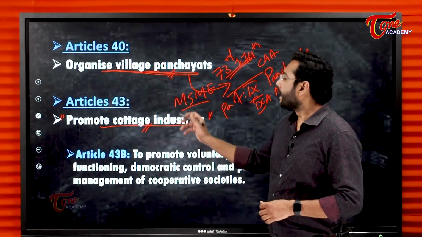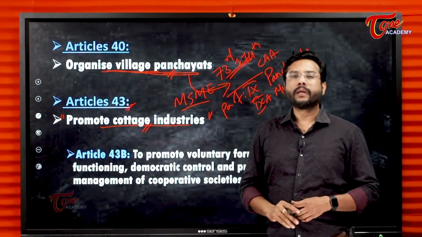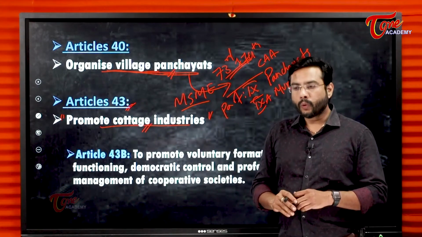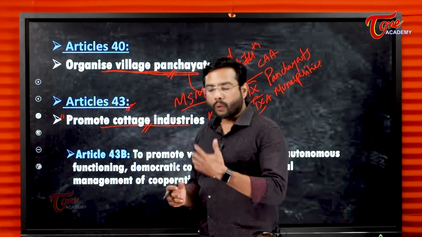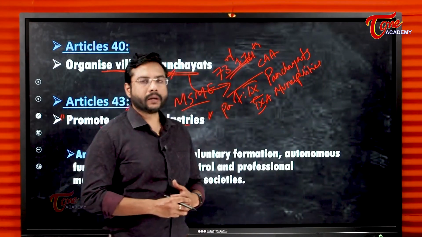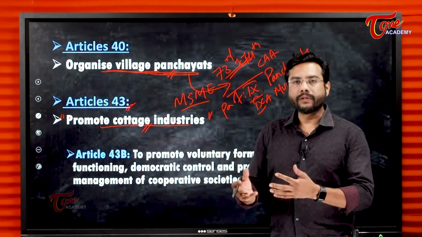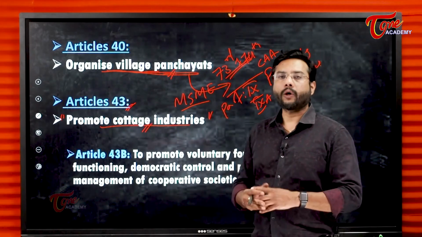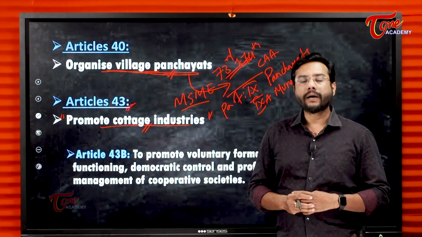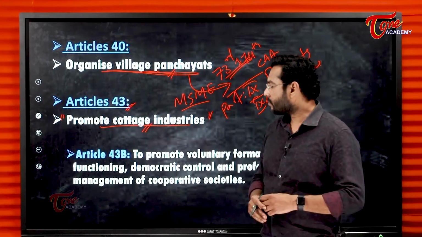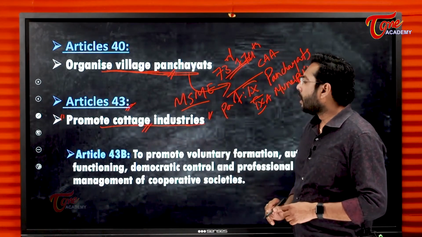That is why we have taken this Article 43 in Gandhian principle, because Gandhi said that to have a vibrant democracy, to grow the nation, for the development of the nation, the local people or the local bodies should be given powers. They should be made more autonomous. The people should be made to participate in the governance of the country. So that is promotion of cottage industries.